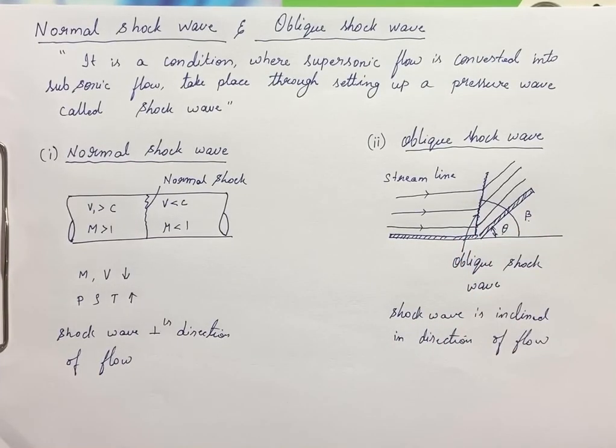That is what the oblique shock wave is. That means the oblique shock wave, unlike a normal shock wave, is inclined with respect to the upstream flow direction. It occurs when the supersonic flow encounters a corner that effectively turns the flow itself into a compressed flow. That is what the oblique shock wave is.